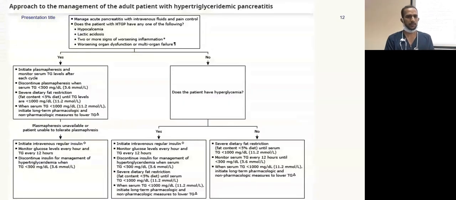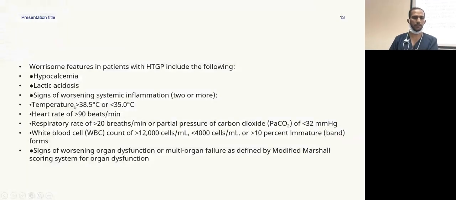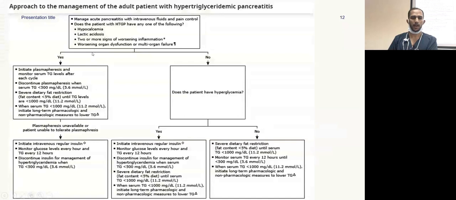The approach for hypertriglyceridemic pancreatitis is to assess the severity of the pancreatitis, with specific note of evidence suggesting worse prognosis, such as hypocalcemia and lactic acidosis. Signs of worsening inflammation include changes in temperature, heart rate, respiratory rate, or WBC count, and presence of other organ dysfunction. If any of these are present, plasma exchange is indicated, repeating cycles every 2-3 days until levels are less than 500, along with dietary and general pharmacological measures.